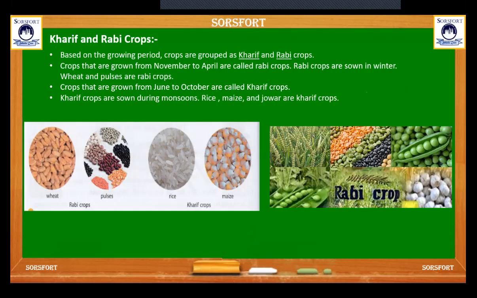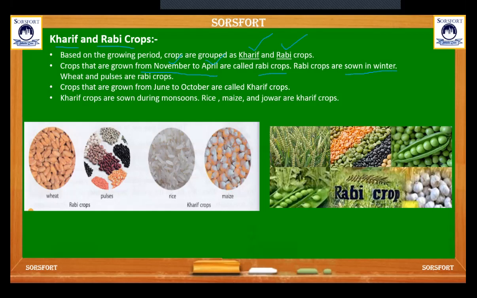Next come Kharif and Rabi crops. Based on the growing period, crops are grouped as Kharif and Rabi. Crops that are grown from November to April are called Rabi crops. So which are Rabi crops? The crops which are grown between November to April. Rabi crops are sown mainly in the winter season.